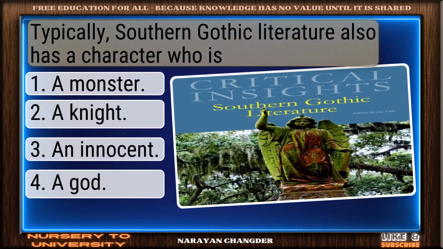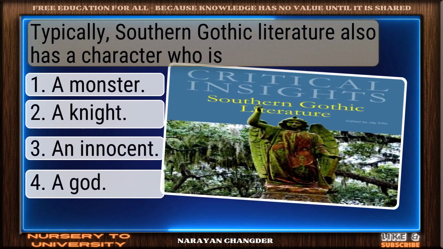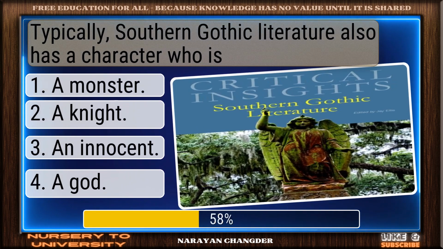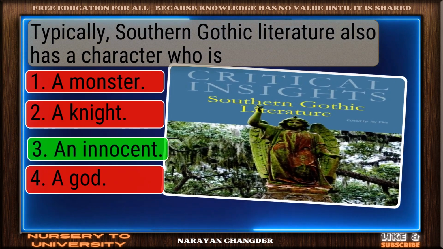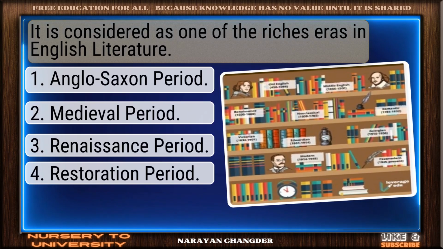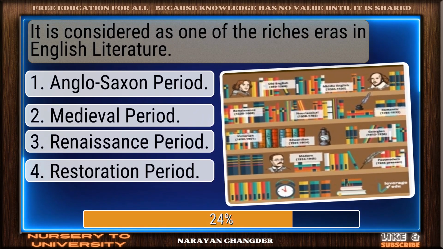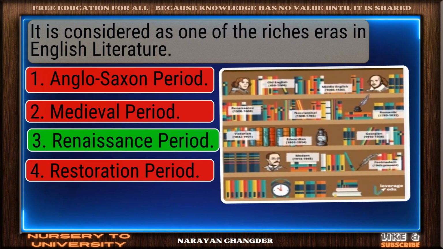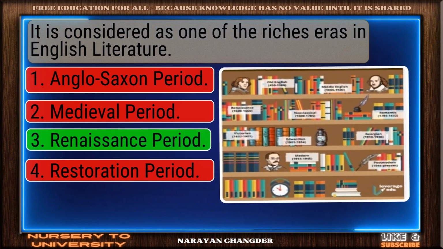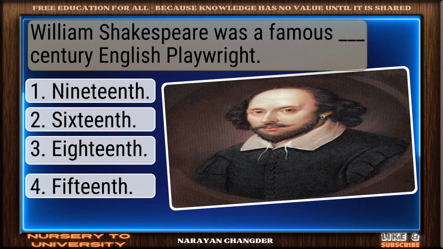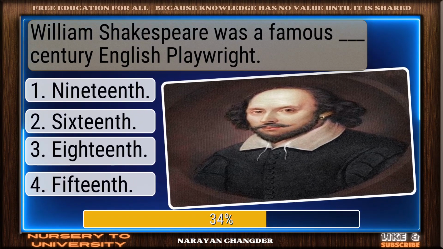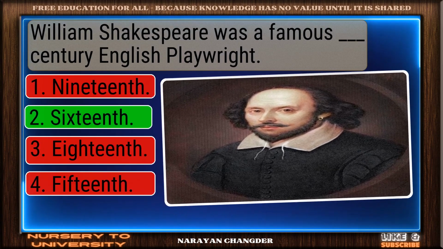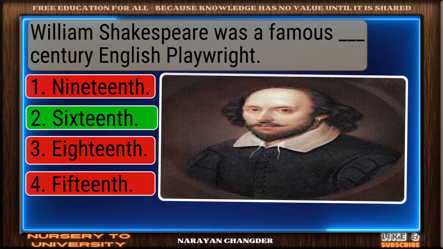Typically, Southern Gothic literature also has a character who is... Great thinking. An innocent is right. It is considered as one of the richest eras in English literature. Great job. Renaissance period is accurate. William Shakespeare was a famous dash century English playwright. You're right, 16th is correct.